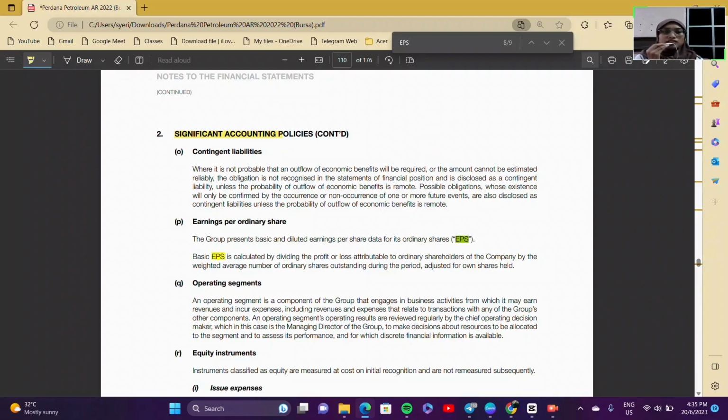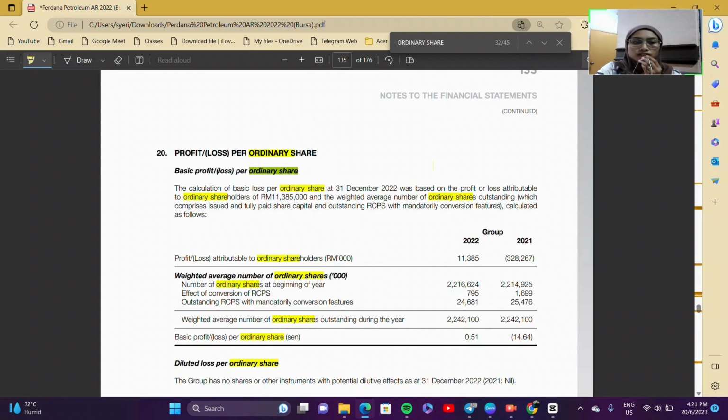Next is basic EPS under Significant Accounting Policy. Basic EPS is calculated by dividing the profit or loss attributable to ordinary shareholders of the company by the weighted average number of ordinary shares outstanding during the period, adjusted for treasury shares held. How to calculate the EPS? I'm going to note number 20, profit or loss per ordinary share. The calculation of basic loss per ordinary share at 31st December 2022 was based on the profit or loss attributable to ordinary shareholders of 11.385 million and the weighted average number of ordinary shares outstanding calculated as follows.